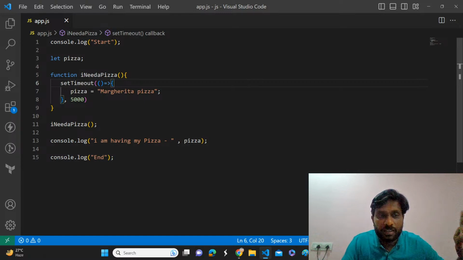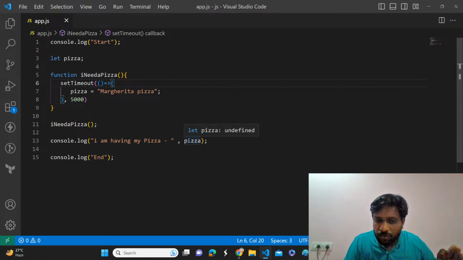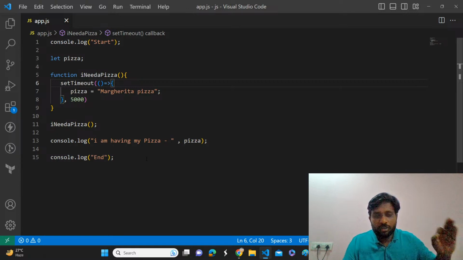Okay, what will be the result? First it will print start, then I am having my pizza, then end. After 5 seconds, it will print. Here you're thinking that I'm having pizza. Here it is not going to print anything, and then it will print end. After 5000 milliseconds, again it will come back to this line and it will print margarita pizza, I think.